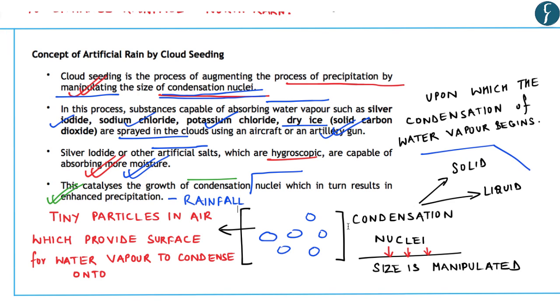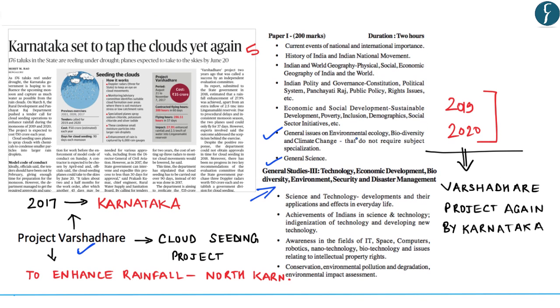From a prelims perspective, you must understand this concept of artificial rain and the different substances used to increase the size of condensation nuclei, which are silver iodide, sodium chloride, potassium chloride, and even dry ice. So this topic becomes important from your prelims perspective. In this news, you must remember the concept of cloud seeding as well as Project Varshadhare, which is a project of the Government of Karnataka. With this, let's move on to the next news discussion.